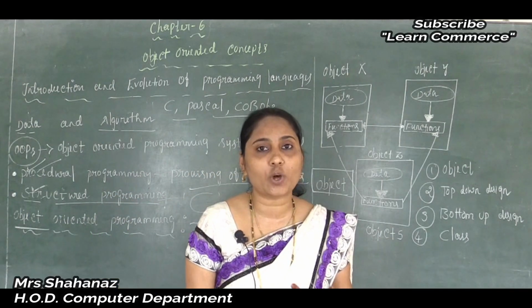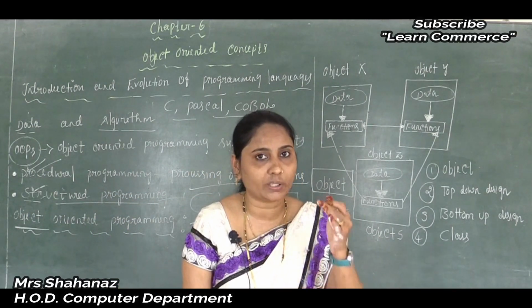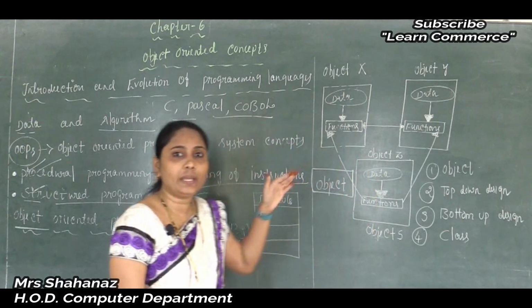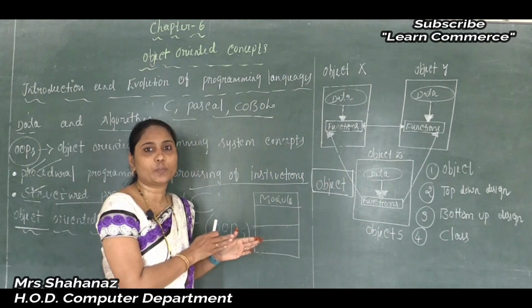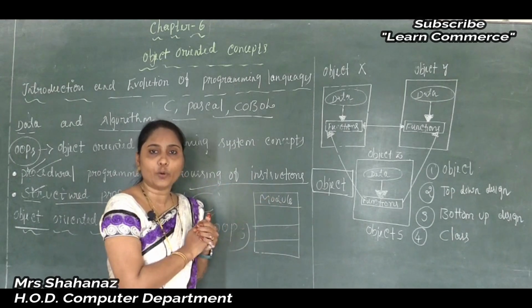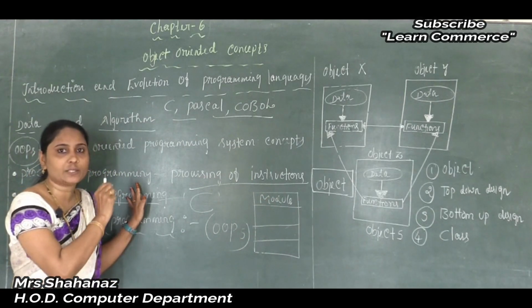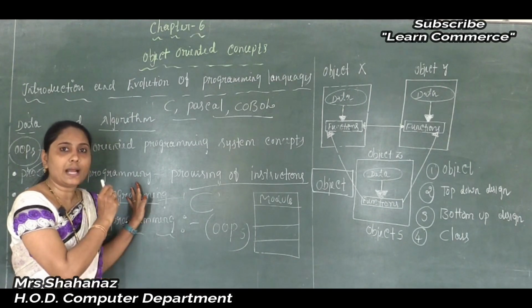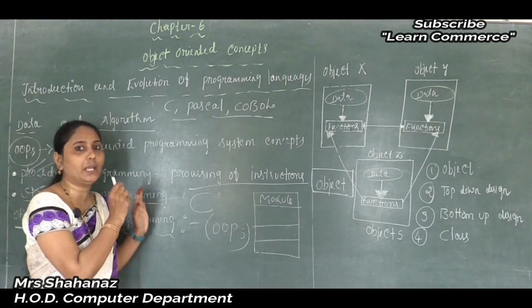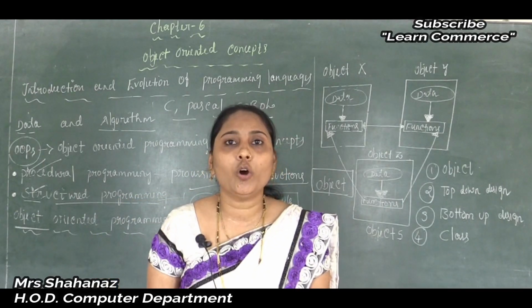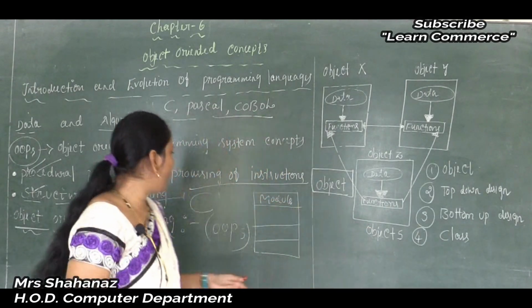What about software reusability? That means whatever the code is, such code can be used in the same program, or in many other programs here. So the object oriented programming language is very simple, as well as it improves software reusability, correct?